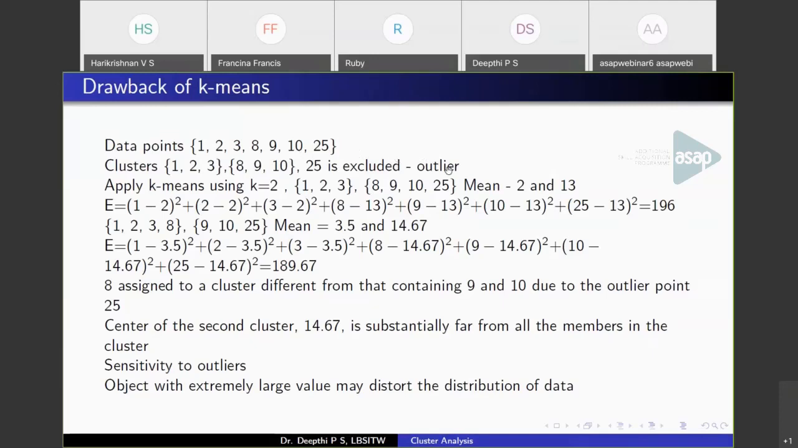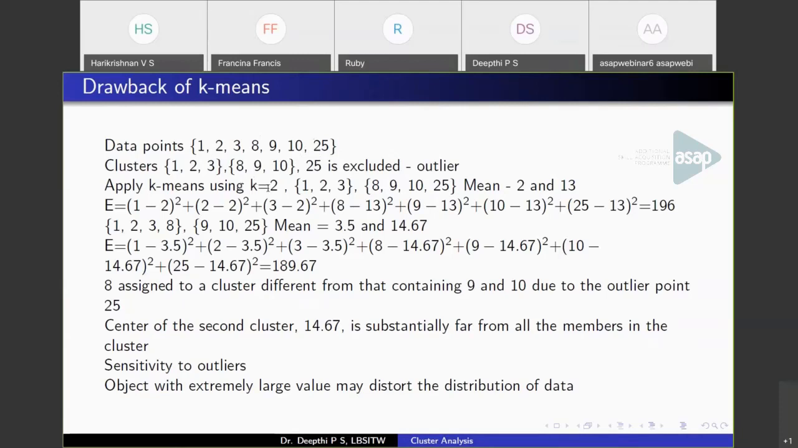So it should be considered as an outlier. So this is what an outlier means: a data point that is significantly different from the rest of the data points. Okay. So consider I'm running k-means algorithm on this set of data points.